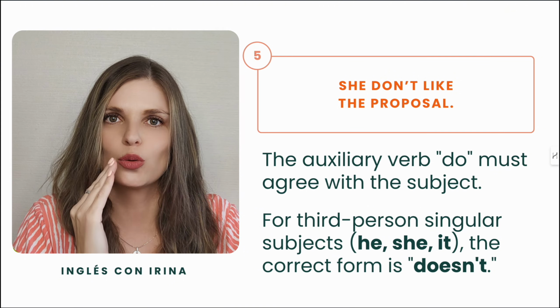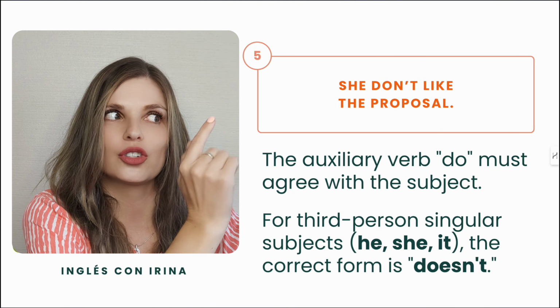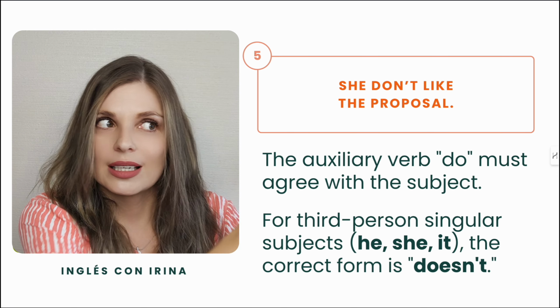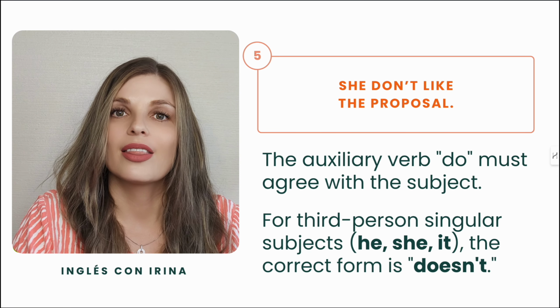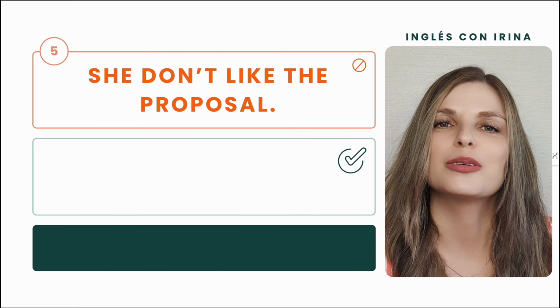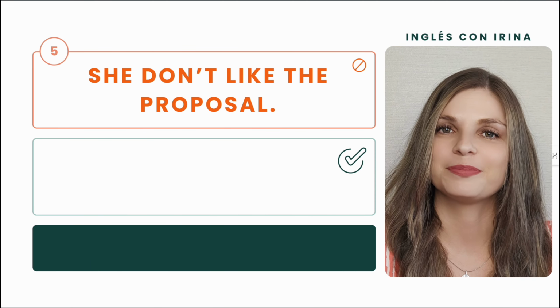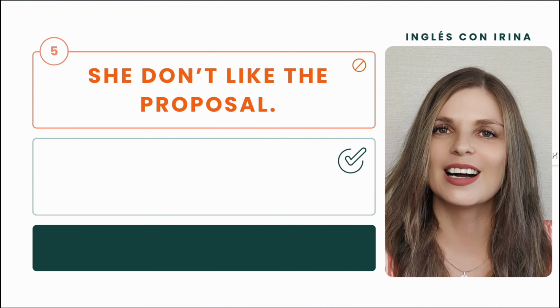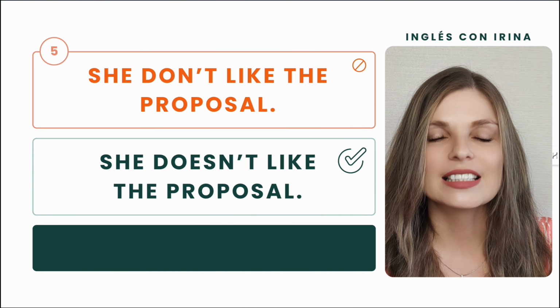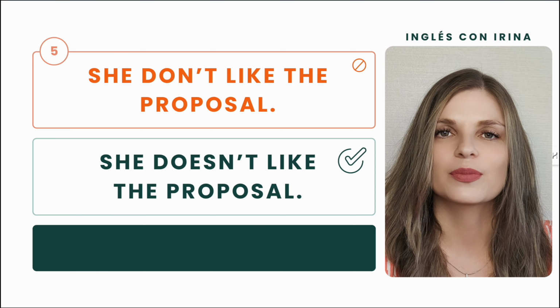It's not these 2 people that are talking. The third person, she, he, or it. So if the subject is the third person, then the auxiliary verb is not don't. How would you correct the sentence? Tick tock, tick tock. And the correct option is, she doesn't like the proposal.